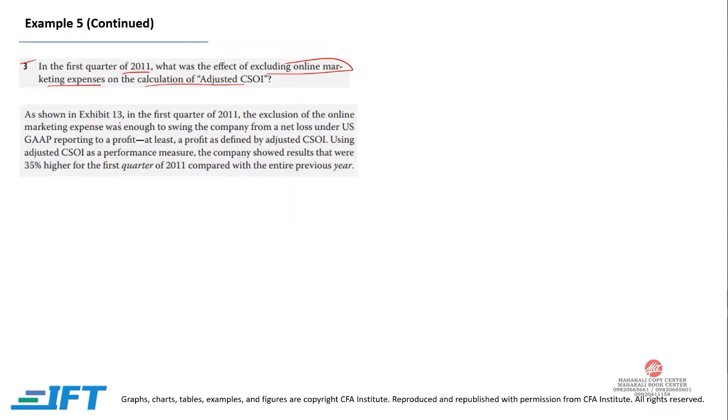As shown in Exhibit 30, in the first quarter of 2011, the exclusion of online marketing expense was enough to swing the company from a net loss under US GAAP reporting to a profit, at least a profit as defined by adjusted operating income. Using adjusted operating income as a performance measure, the company showed results that were 35% higher in the first quarter of 2011 compared with the entire previous year of 2010. And this is exactly what we discussed.